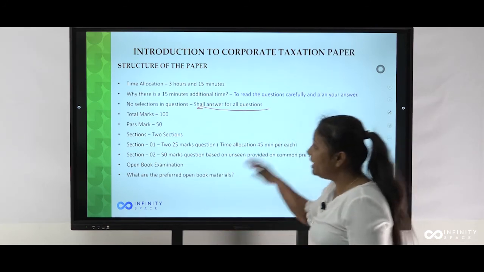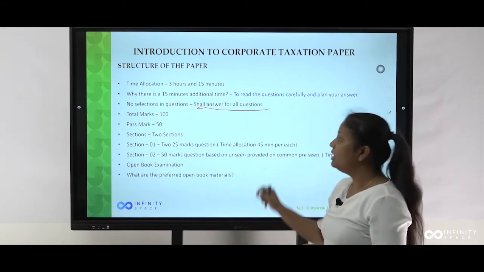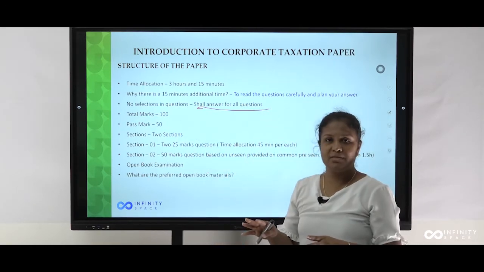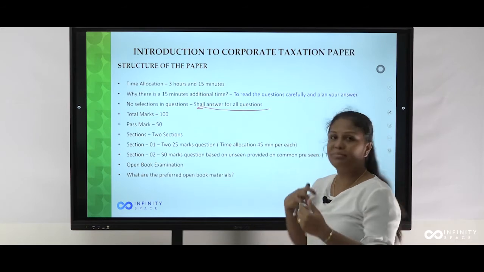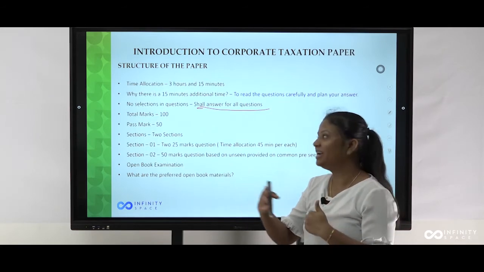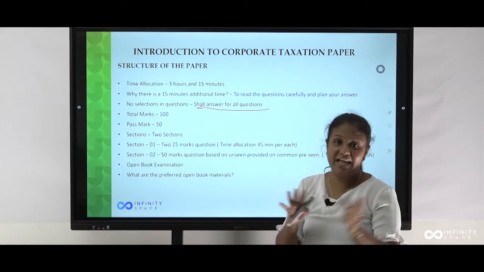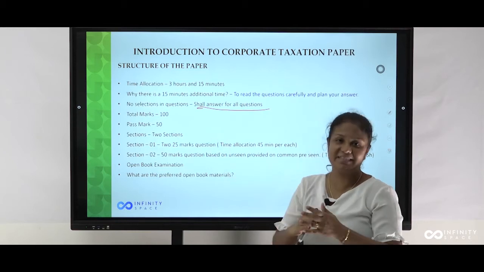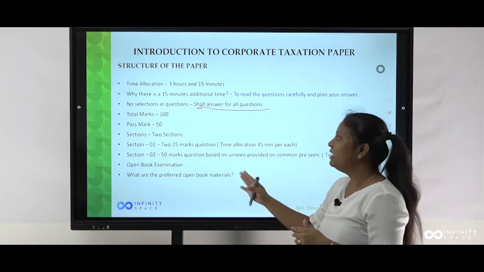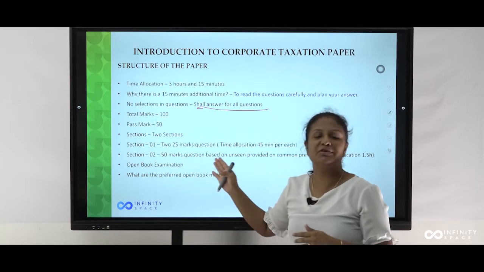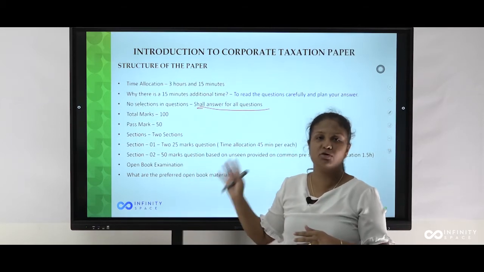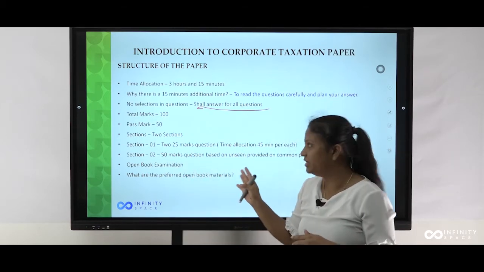In the paper, the total marks are 100 and the pass mark is 50. Since the pass mark is 50, for errors another 50% has been given. Can you take this 50 marks? Yes, obviously all of you can take these 50 marks.